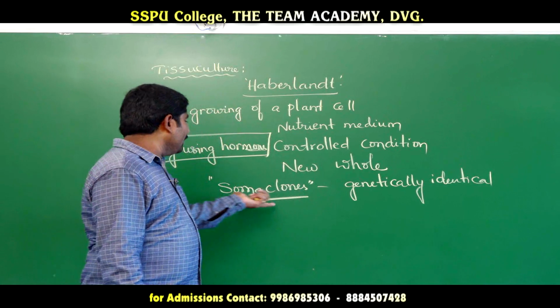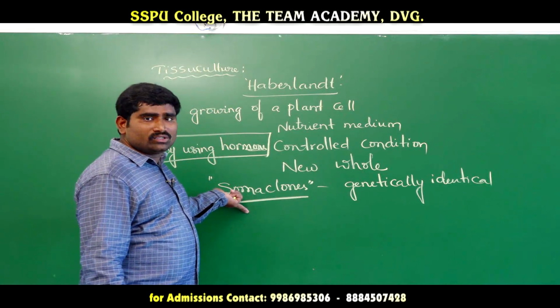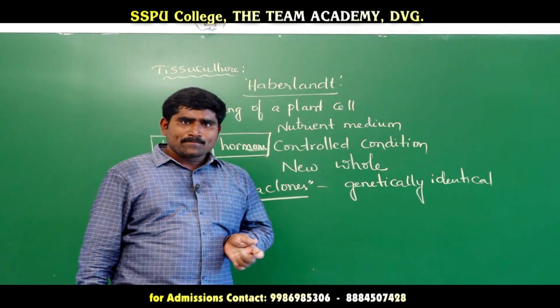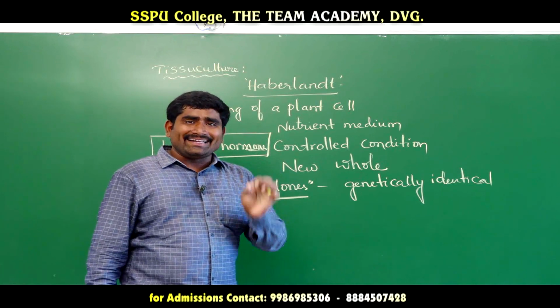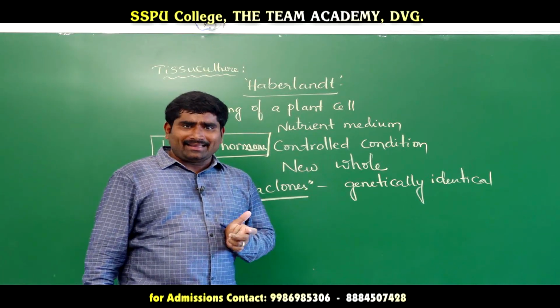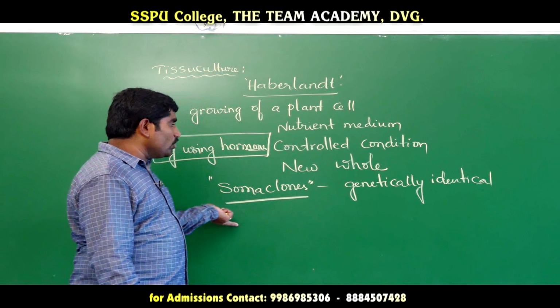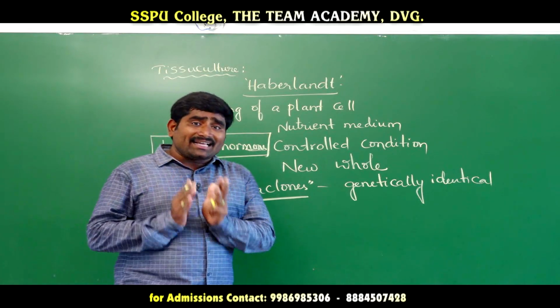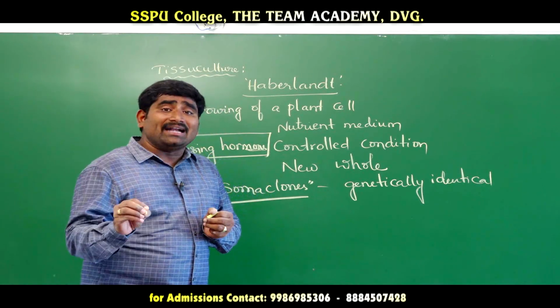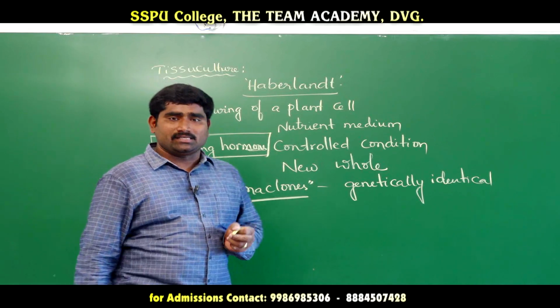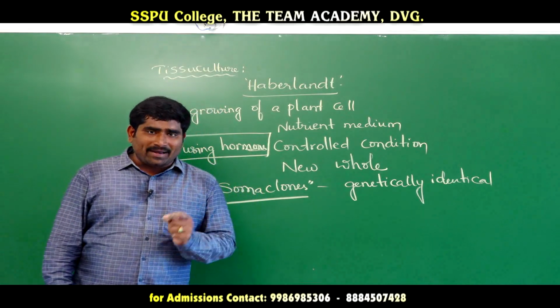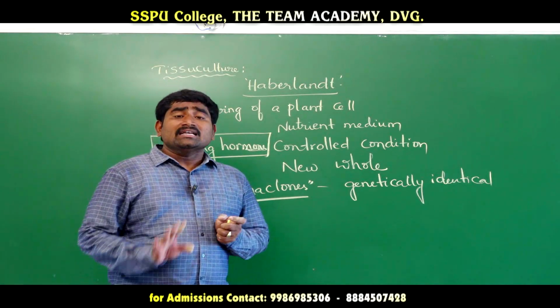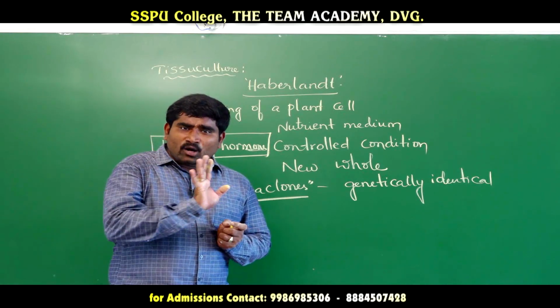That is why these plants are called soma clones. We already know what is meant by clone. Clone means a genetically identical plant to the parental plant, right? But soma clones means the genetically identical plants which are produced in tissue culture experiments. Genetically non-identical plants we cannot produce in tissue culture.